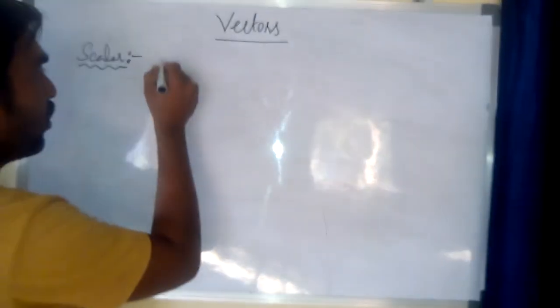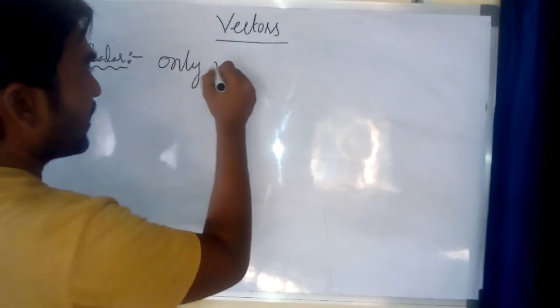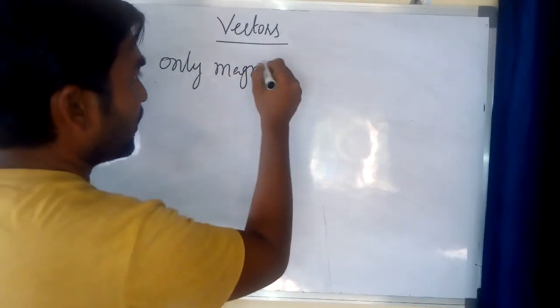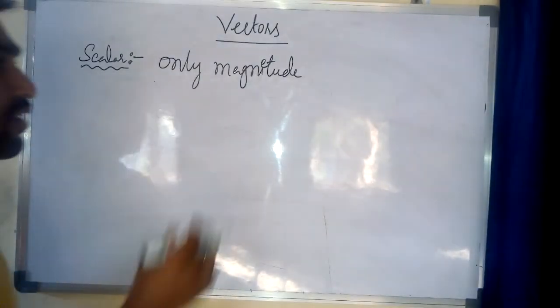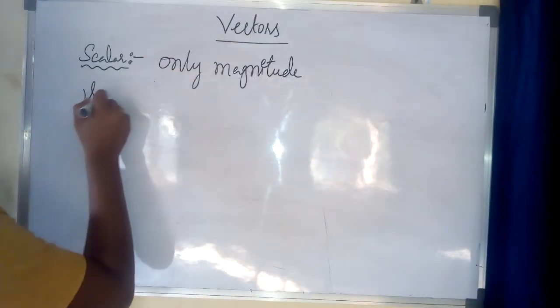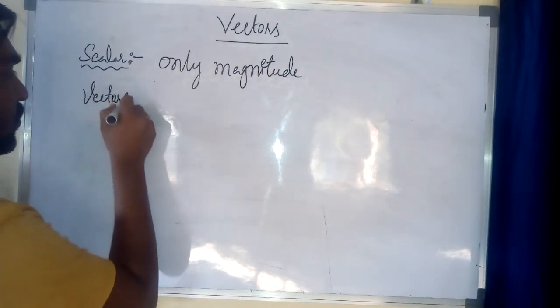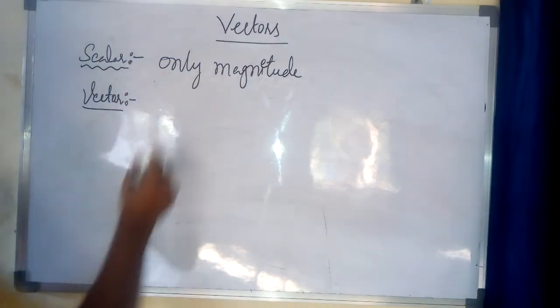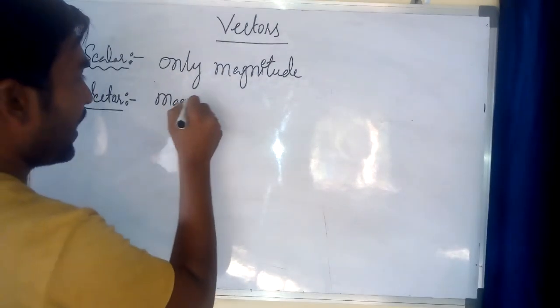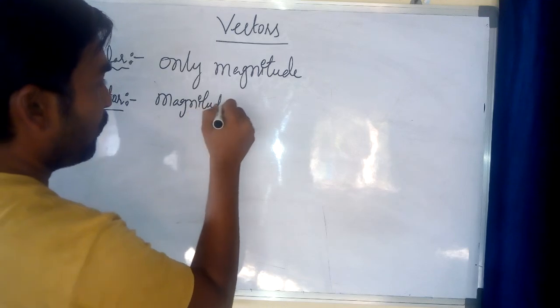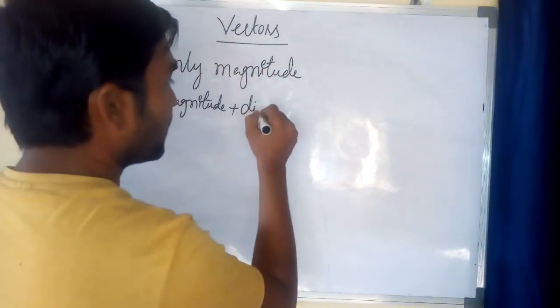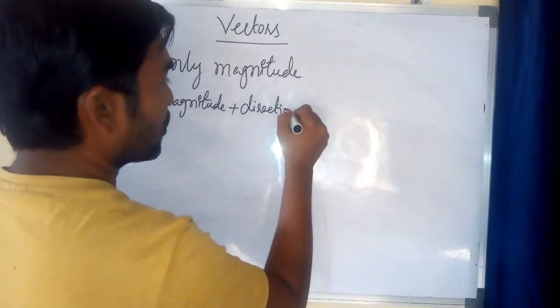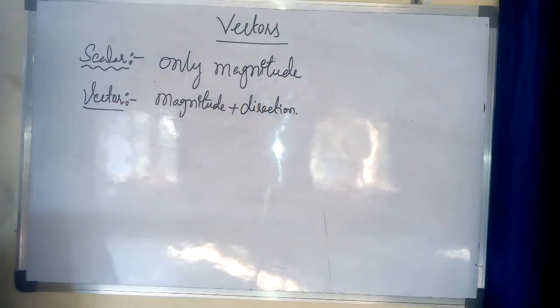And what is a vector quantity? A physical quantity which has both magnitude and direction is called a vector quantity.